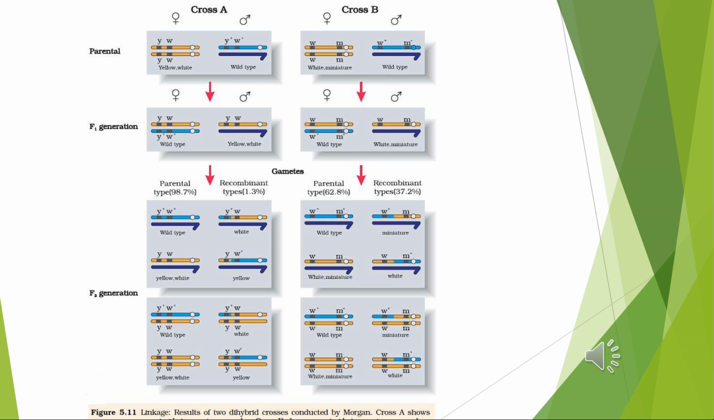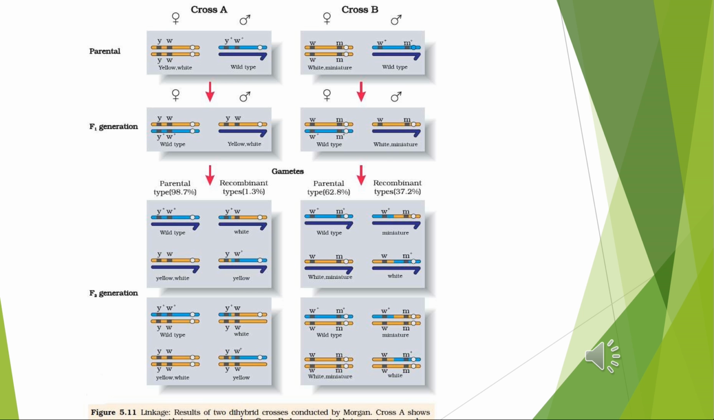Next, I'm talking about cross B. That's incomplete linkage in Drosophila for eye color and wing size. Now, in the second cross in Drosophila between a white-eyed and miniature-winged female with a wild type, red-eyed, normal-winged male, all the F1 were found to be wild type, that is red-eyed and normal-winged. The F1 female fly was then test crossed with a white-eyed and miniature-winged male.